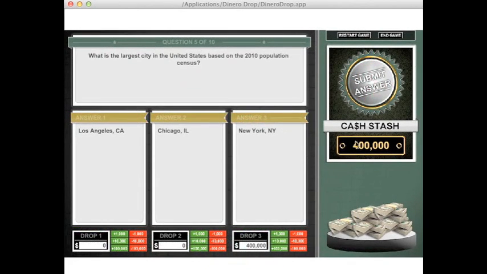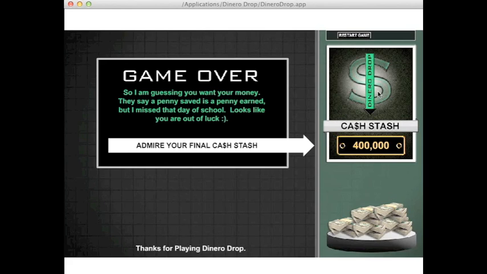Once you're done answering all of your questions, you can see here it shows you that your game is over. And it also gives you your final total. In this case, I walked away with $400,000. As you can see, the Dinero Drop game is very easy to create. It's a lot of fun to play, and I really hope you have a great time engaging all of your audiences.